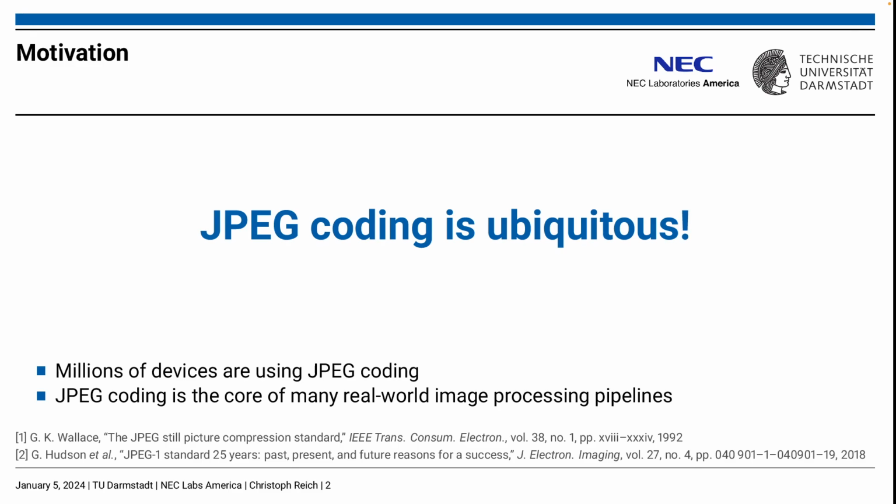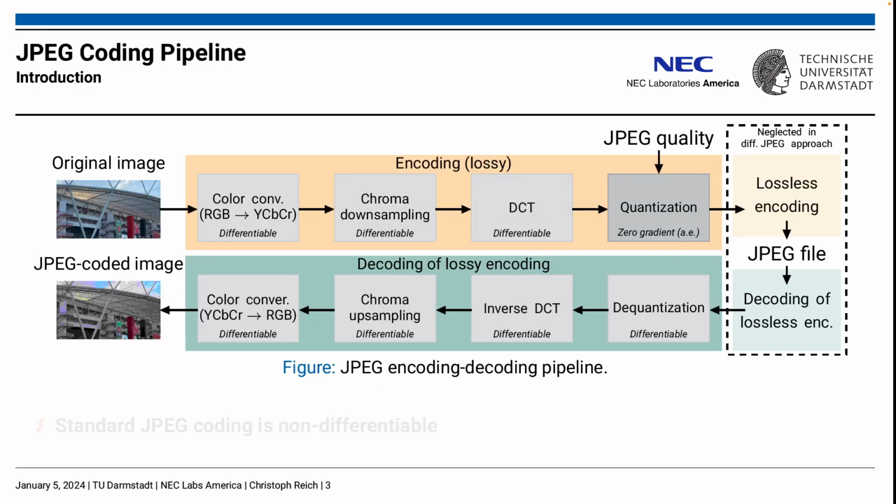JPEG coding is used in millions of devices and is part of many real-world image processing pipelines. JPEG takes in an original image and encodes the image into a compressed file. Performing decoding recovers the original image in the form of a distorted JPEG-coded image. However, due to quantization and other discrete operations, JPEG encoding-decoding is non-differentiable. We challenge this non-differentiability and present a differentiable JPEG approach.